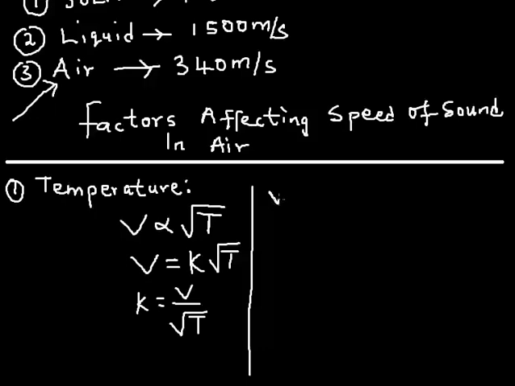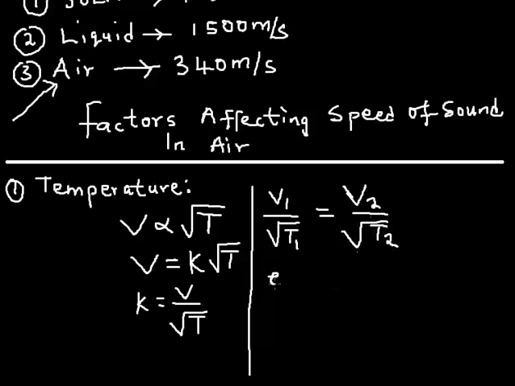So let's say there's a change between the initial V1 over the square root of T1, initial velocity divided by the square root of initial temperature. Anytime there's a change, they will also change proportionally to that ratio, final velocity V2 divided by the square root of the final temperature T2.